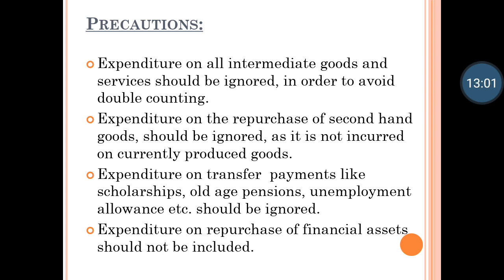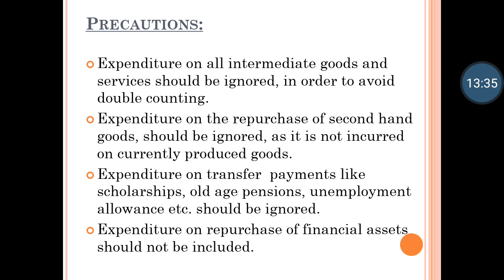Then the third point: expenditure on transfer payments like scholarships, old age pensions, unemployment allowance, etc. should be ignored. Now when a college is giving, for example, scholarships to a student, the college is spending, right? Expenditure is taking place. That money is going to the student's account, like a scholarship given to study further, but this expenditure will not be calculated, as it is just a transfer income. This we have already seen in the income method.